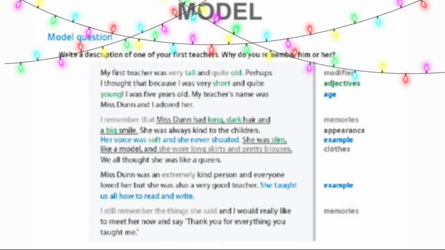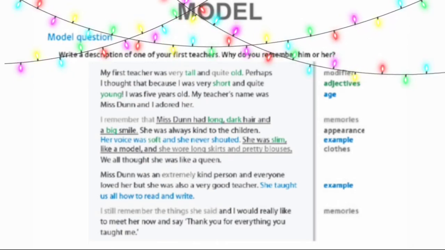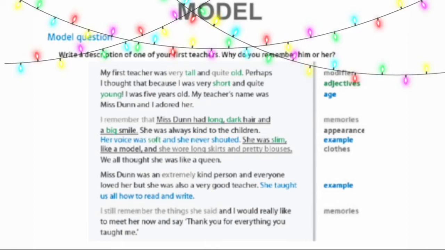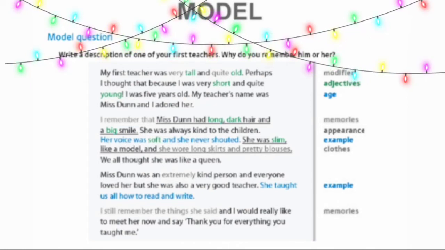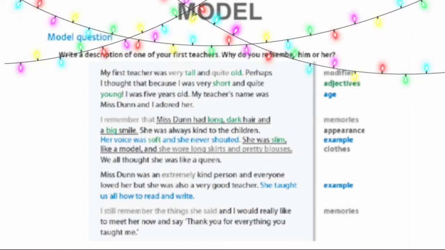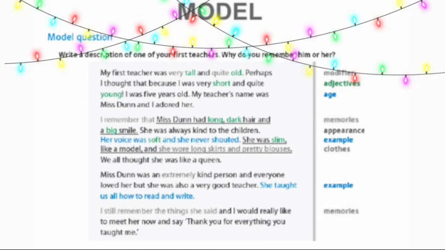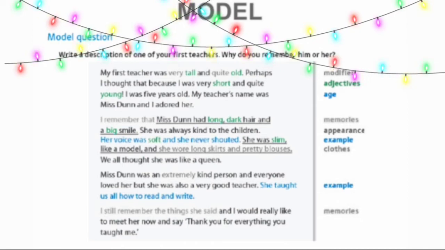Miss Dunn was an extremely kind person, and everyone loved her, but she was also a very good teacher. She taught us all how to read and write. I still remember the things she said, and I would really like to meet her now and say, thank you for everything you taught me.